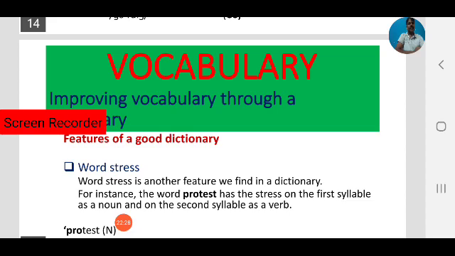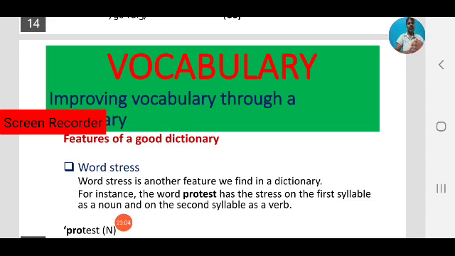So while using words, sometimes we stress on some syllables. Some words we stress on the first syllable, some words we stress on the last syllable, some words we stress on the middle syllables, like that, based on the word. So by using a dictionary we can know where we have to stress in the word. Word stress is another feature we find in a dictionary.